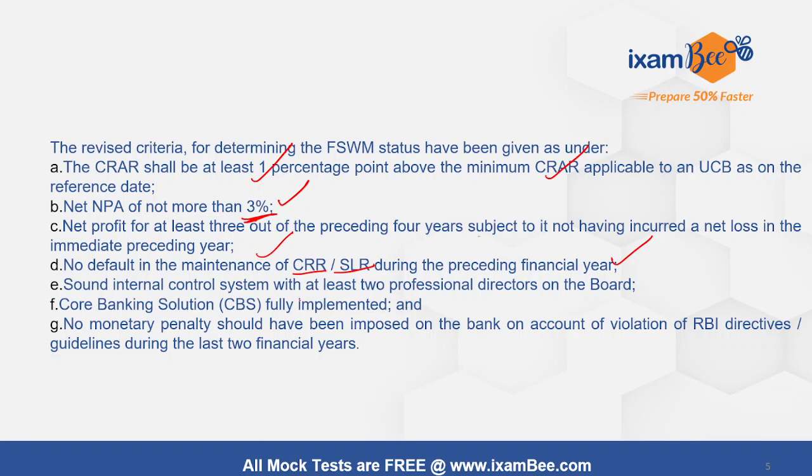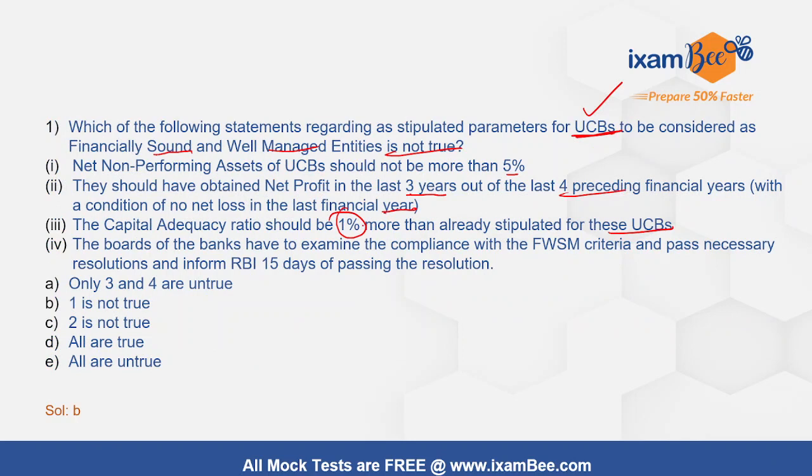And a sound internal control system with at least 2 professional directors on the board, and CBS, that is core banking system, should be fully implemented. This has been a condition for a while for categorizing under this criteria. And no monetary penalty should have been imposed on the bank on account of violation of RBI directives. Any kind of violation of RBI directions should not have taken place by these respective UCBs in the last 2 financial years. So what our options are saying, in that this is correct.